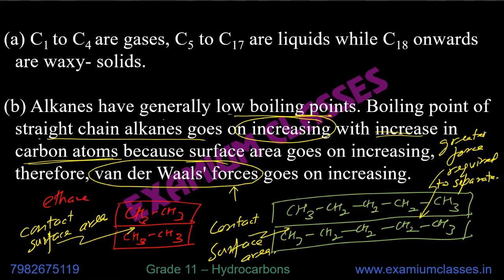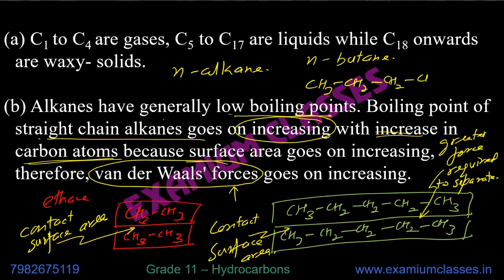Now, straight chain alkanes are termed as N-alkanes. So if you see anything written as N-butane, N-pentane, it means we are talking about a straight chain. N-butane means there is no branching. It is a straight chain. N-pentane means there are five carbons in a straight chain. There is no branching.